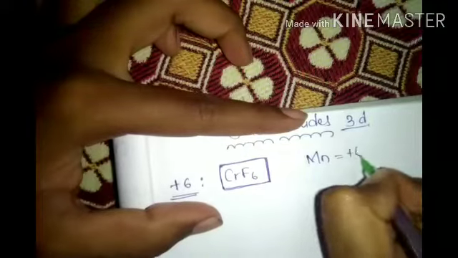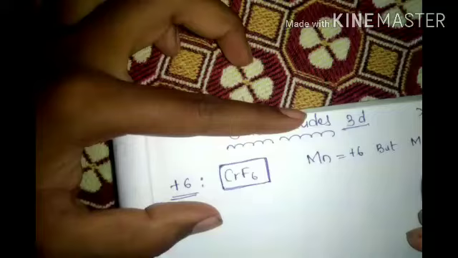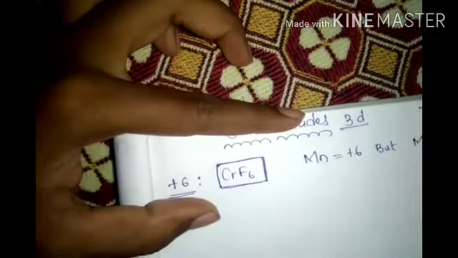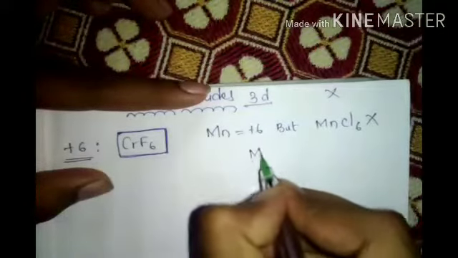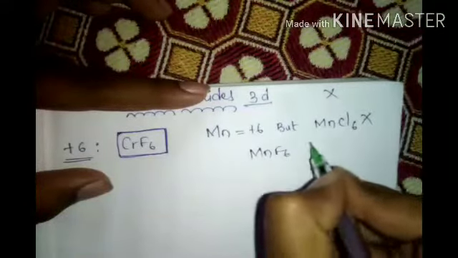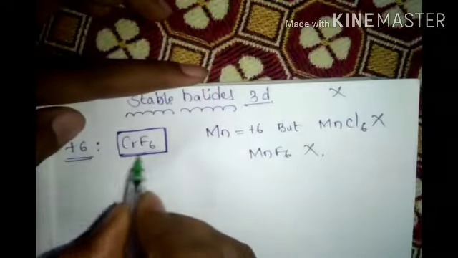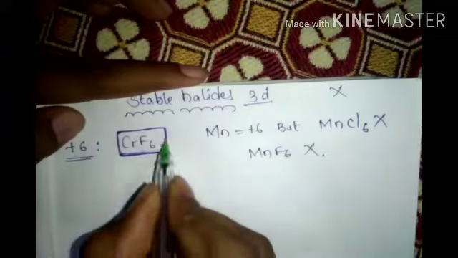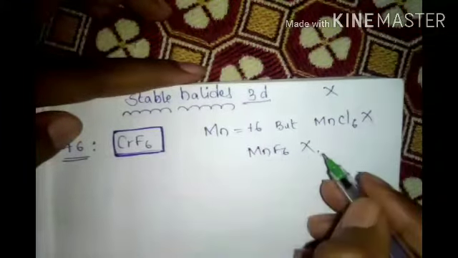But MnCl6 is not possible, and MnF6 is not possible because of stability. Stability is highest for chromium. These all are not possible.